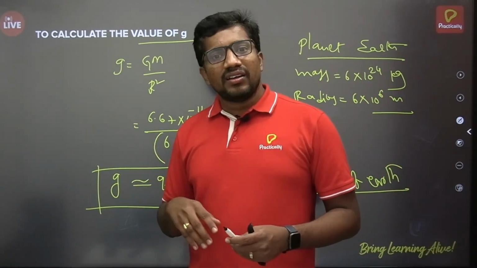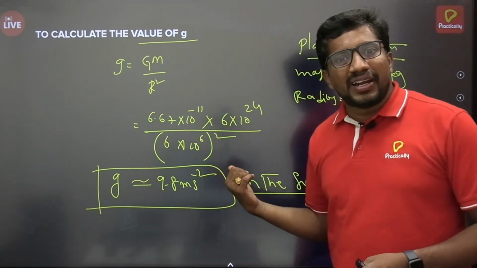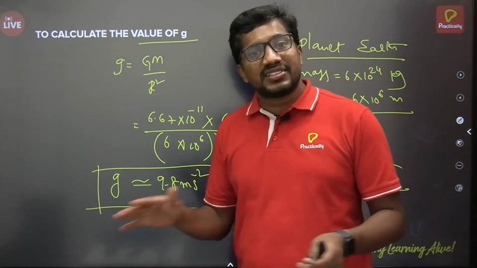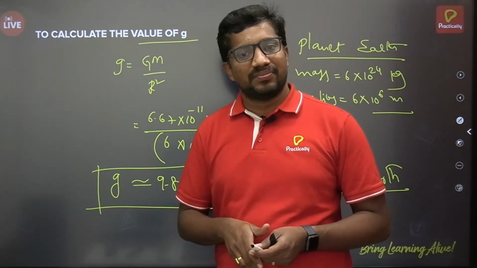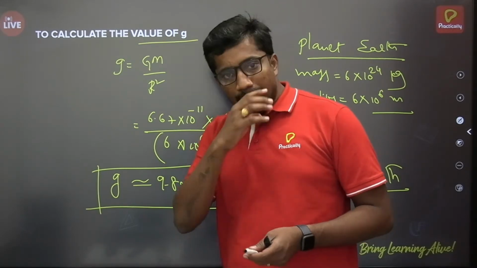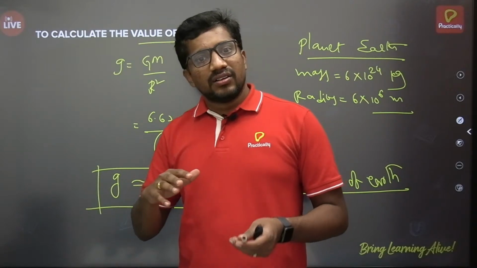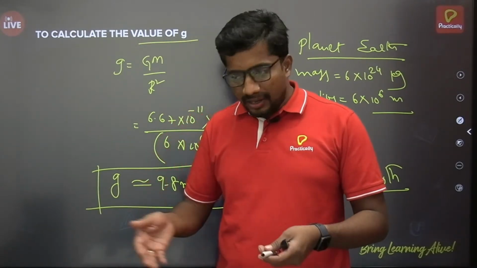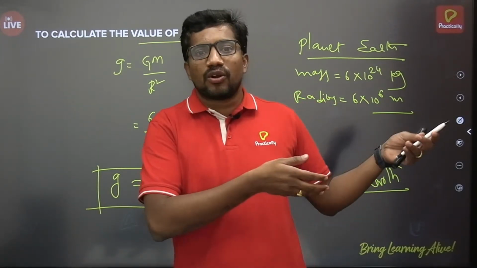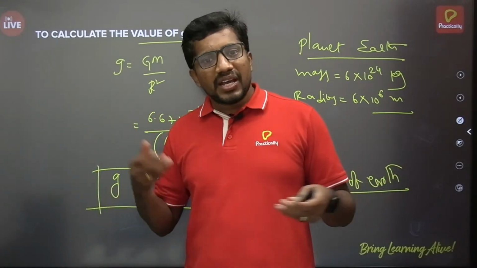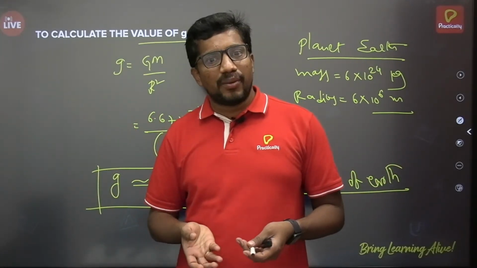That's why the value of G here, 9.8 meter per second square, which we have obtained, is not the same everywhere, even on the surface of the earth. That's the point I am stressing here. The value of G varies from one location to some other location. It's not major but minor, but definitely a change will be there.